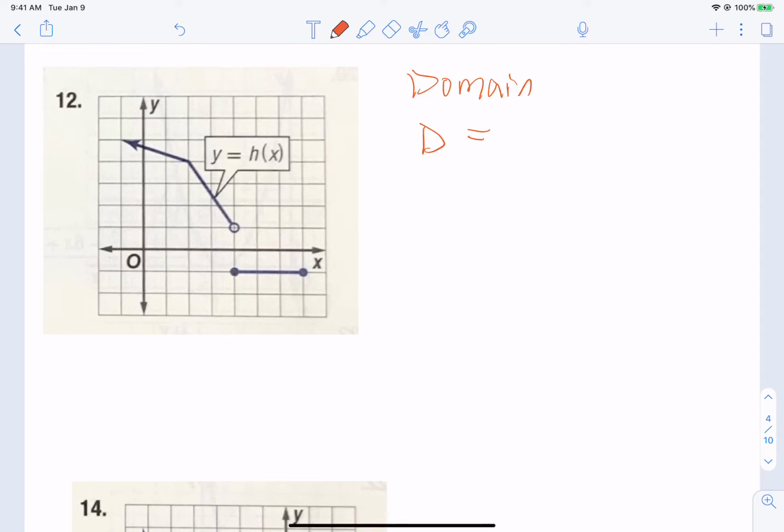So if I've got a little math bug here, and he started out way to the left, as far as he could go, he could have started at negative infinity, okay? Because of that arrow that he's sitting on, he could have started as far left as he wanted, and we designate that with negative infinity. Now think about if he kept walking.